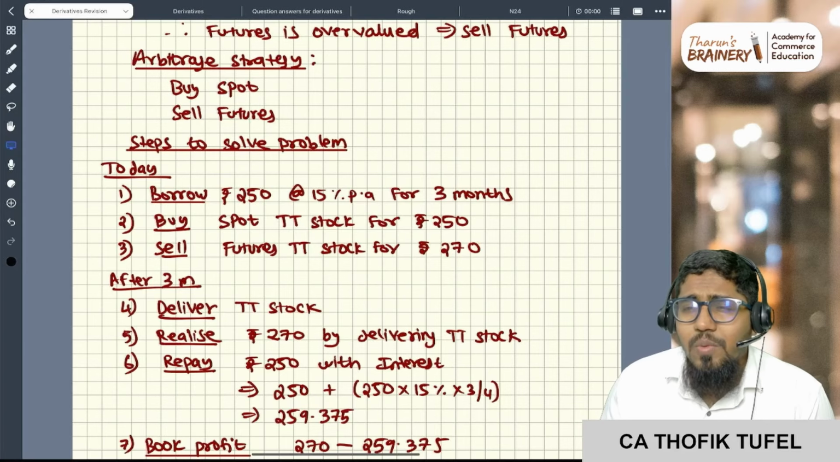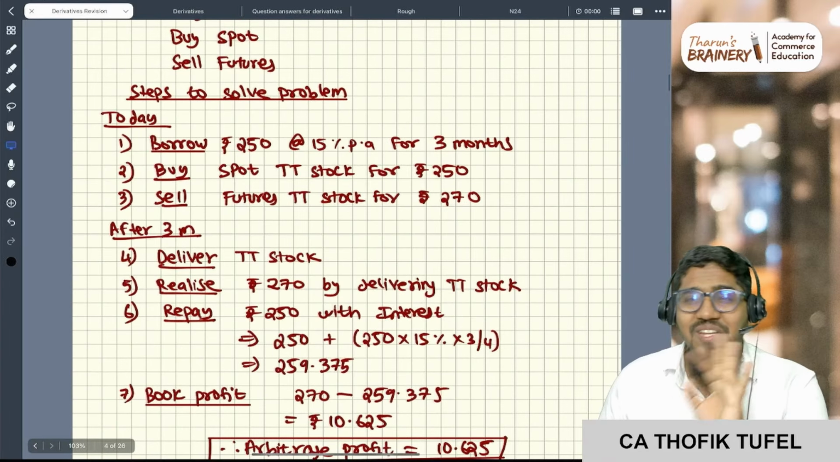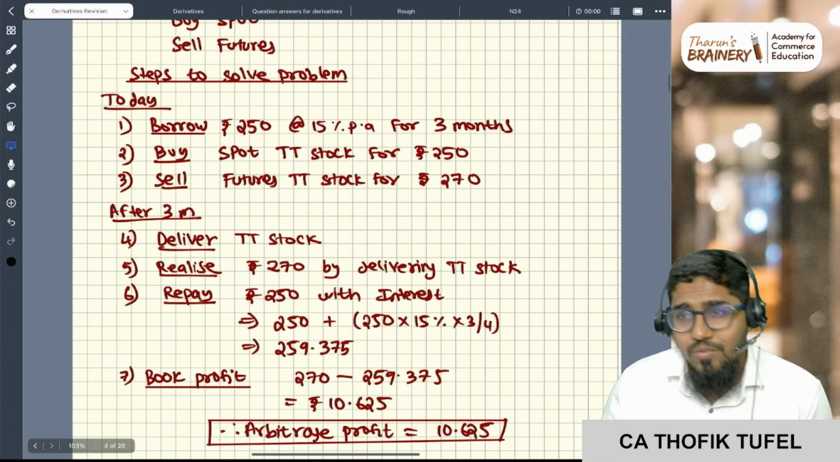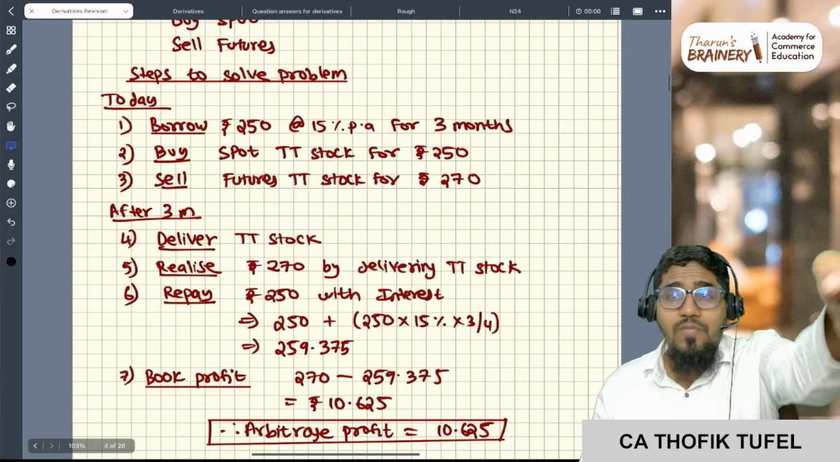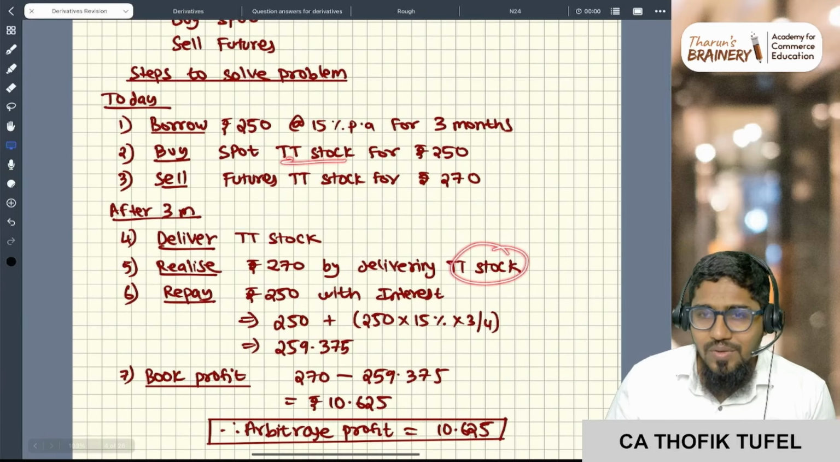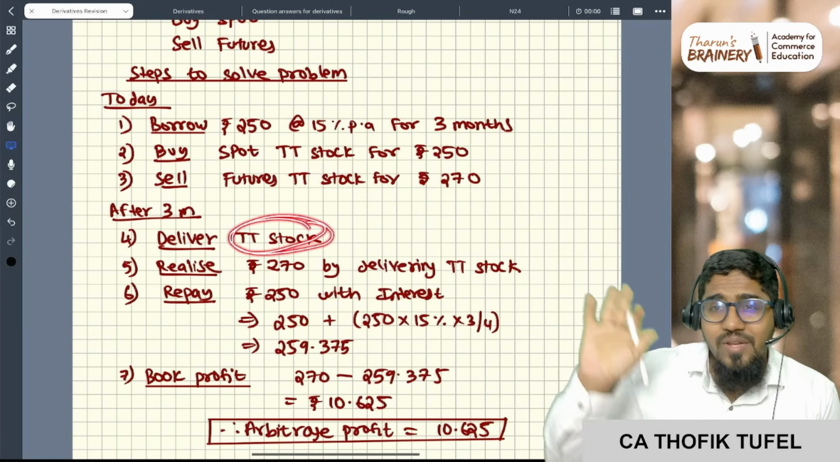Okay? Next what do you do? Next you sleep for 3 months. After 3 months you wake up. Now you had a contract that I will sell the stock for 270 rupees. The stock you purchased, right? You give delivery. TT stock, you give the delivery.